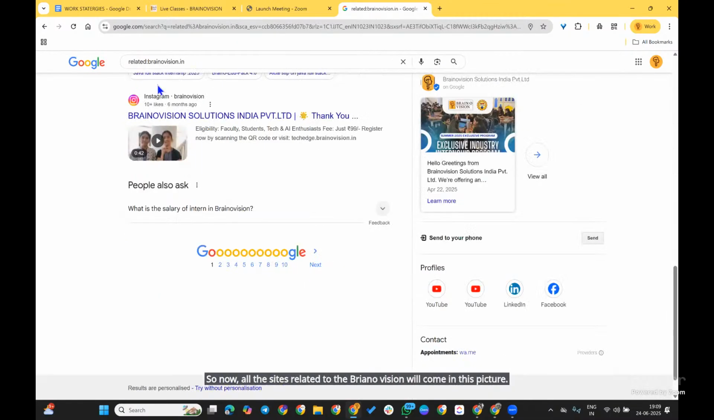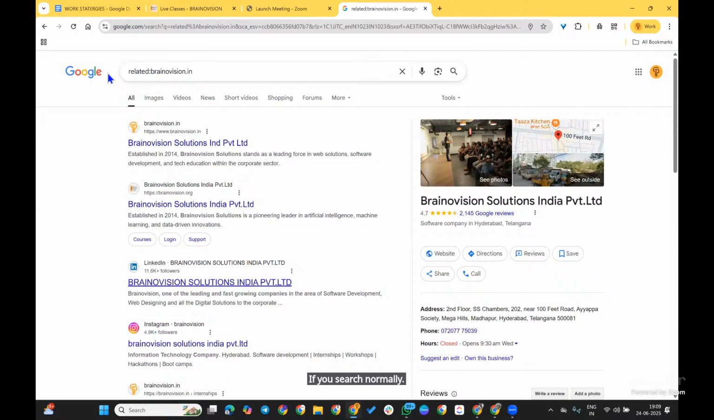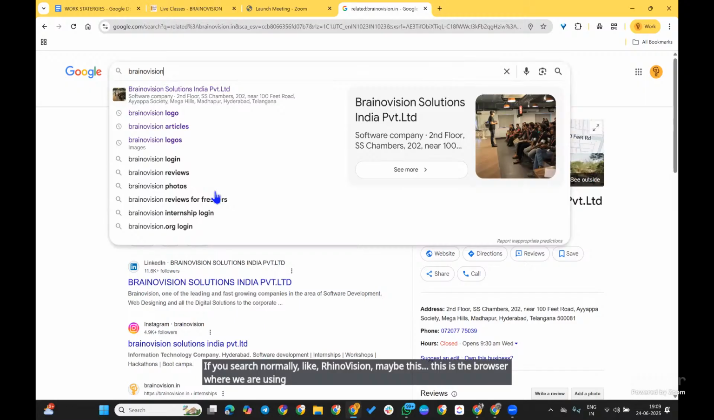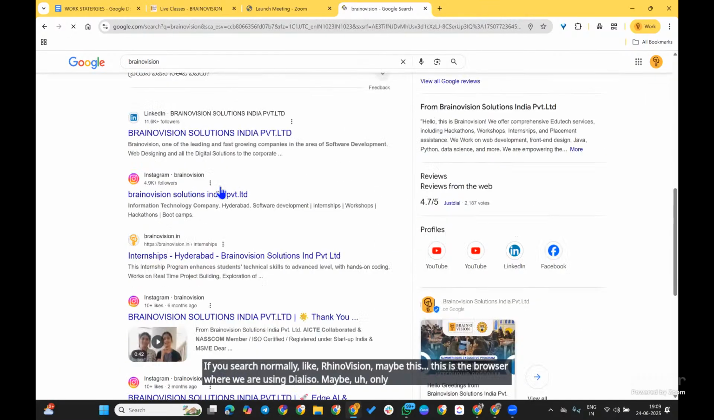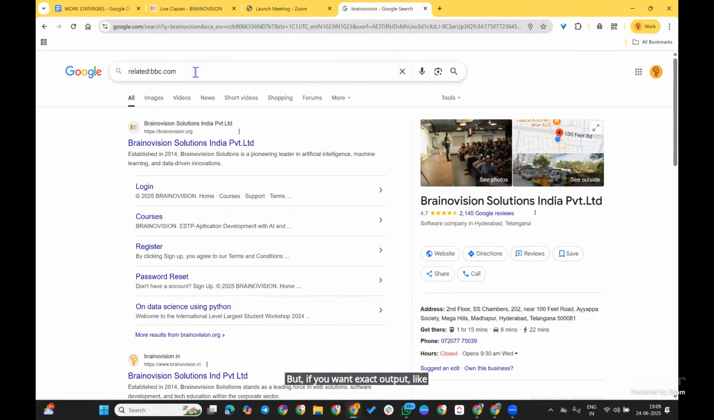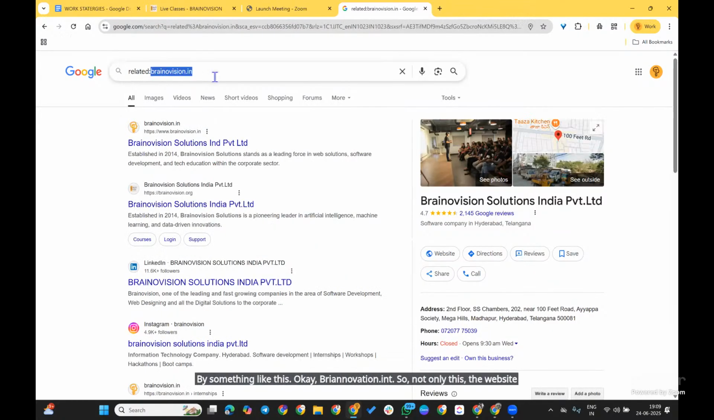If you search normally, like Brainovision, in the browser we use daily, maybe only Brainovision things will come. But if you want exact output like which we are seeing right now, you can get it by searching like this, related:Brainovision.in. Not only this website, whatever website it is, you can search here by entering related: and the site, and so on.